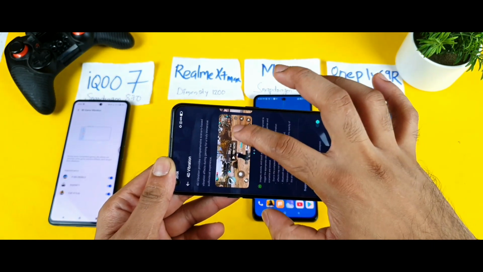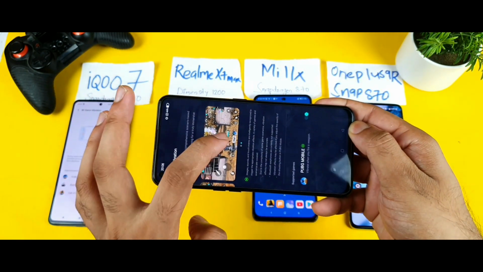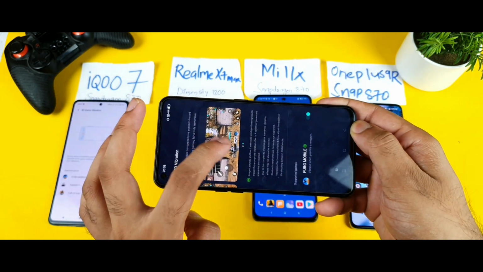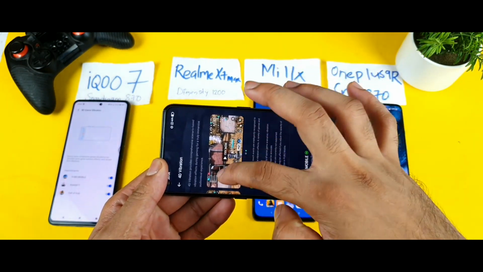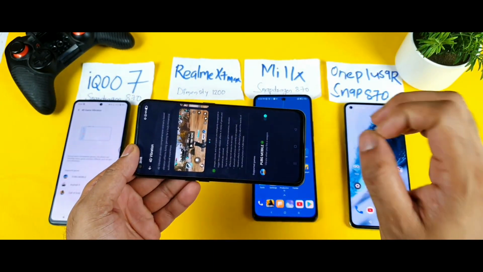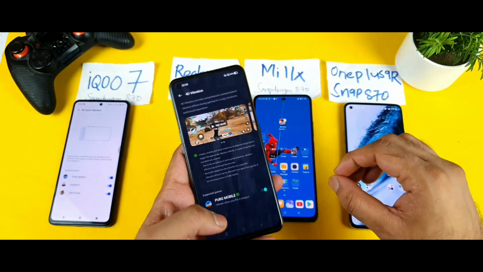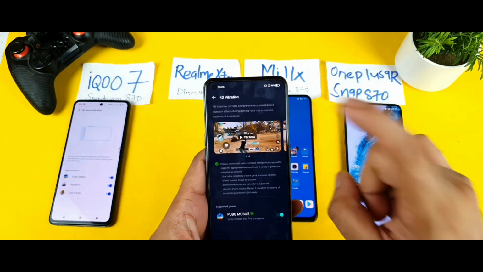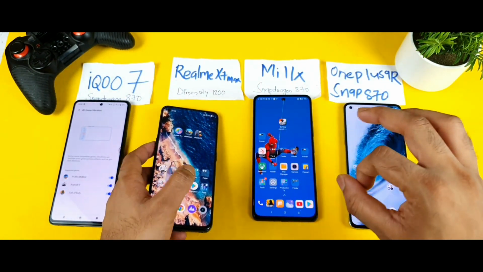You can click on the left side and this is the right side gun. As you can see, right side fire. You can see the difference. But in my testing in the PUBG game, I was unable to get the haptic feedbacks on this phone. That's another disadvantage. If this implementation were really good, that would be perfect.